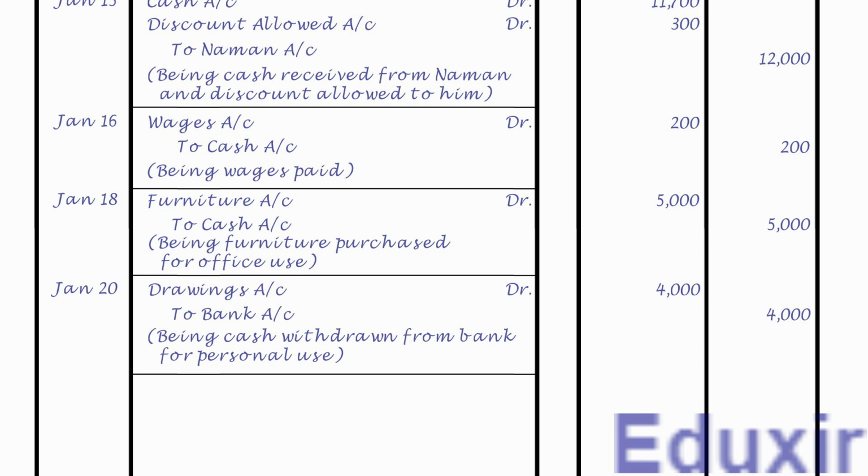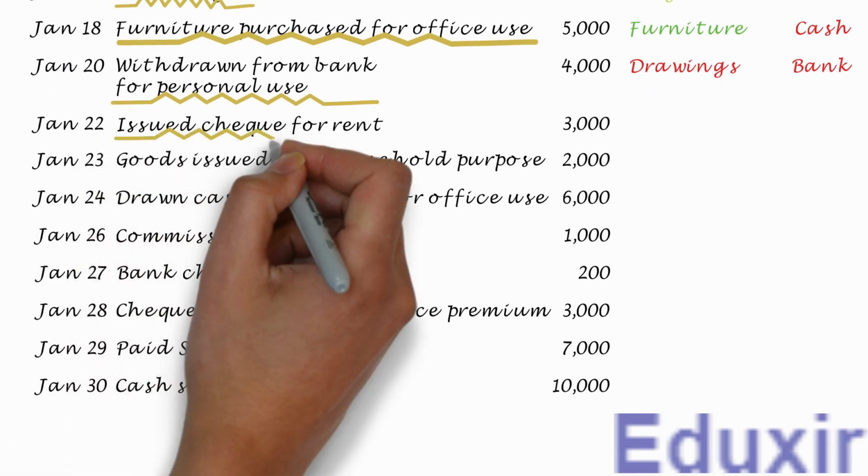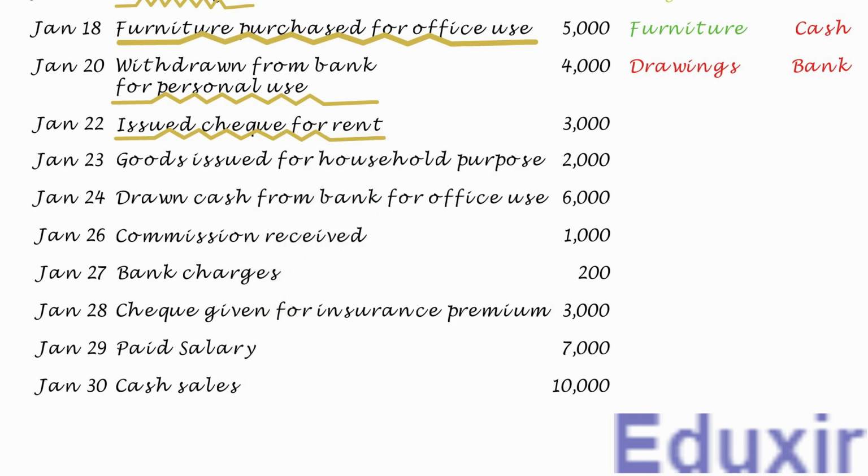Let us now take up the next transaction. In this transaction, the business has issued a check for 3000 rupees to pay the rent. Usually, there will be some time gap between the time when the check is issued and when it is encashed by the receiver. However, for simplicity, let us assume that the check is encashed immediately after it is issued. With this information at our hand, let us now proceed with the analysis of this transaction.